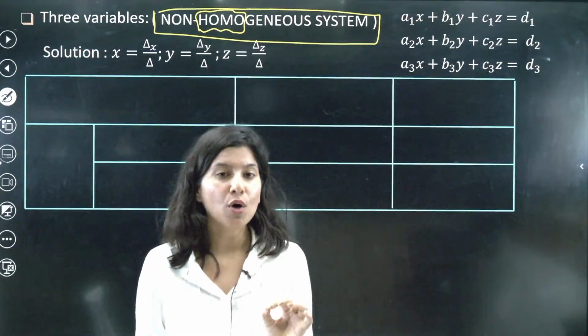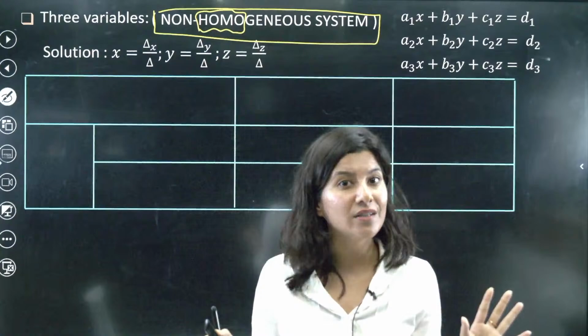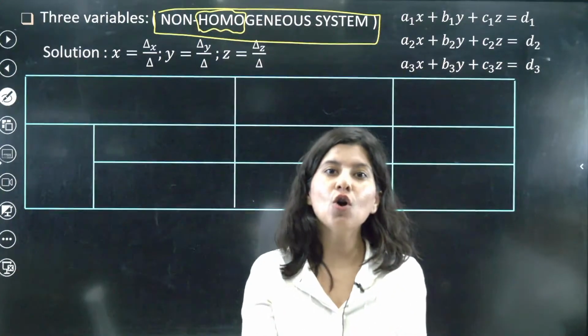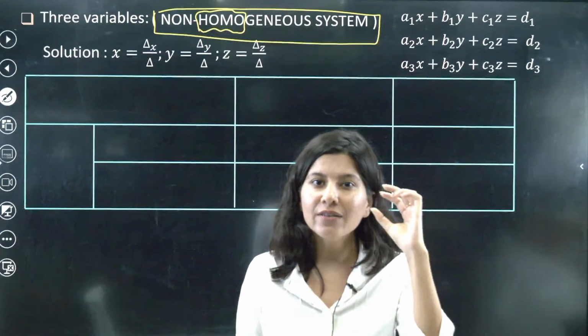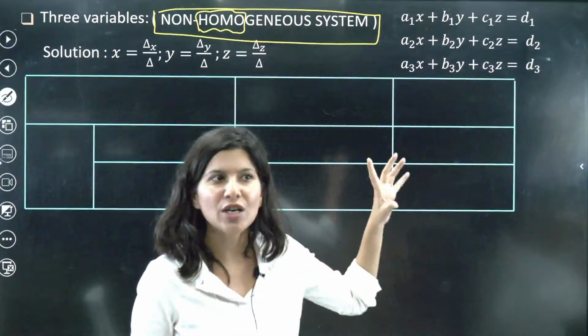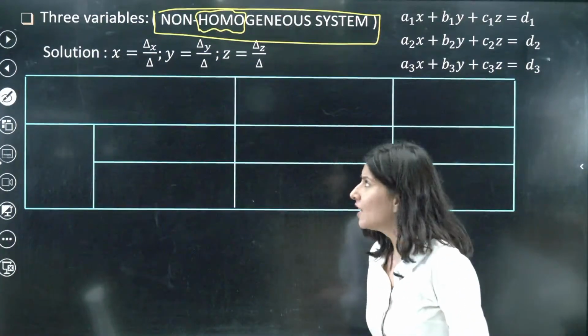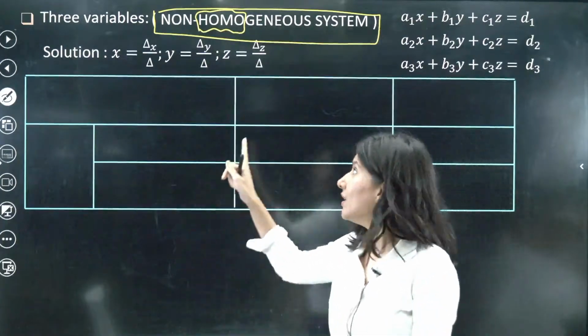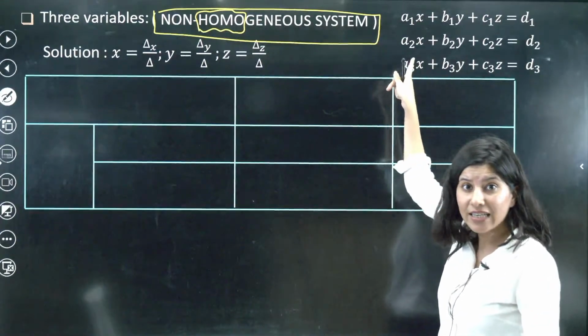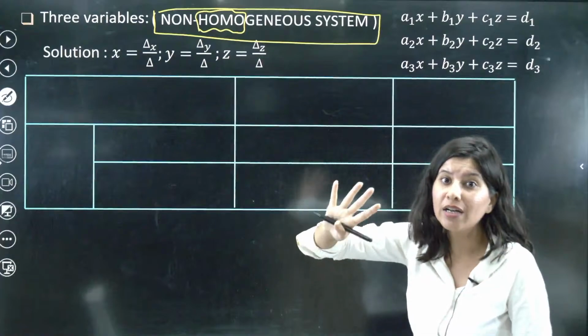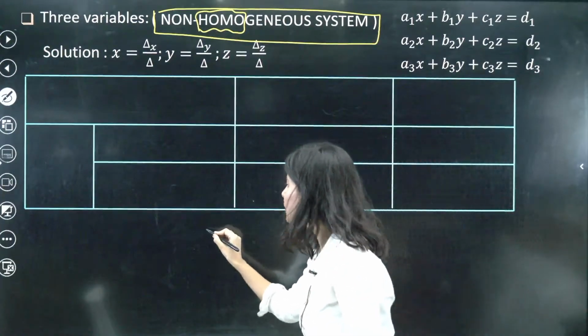Now I want your maximum attention over here. I will make the whole topic very easy and very easy to memorize also, just by using this particular table. I have already told you that regarding these 3 equations you have 4 determinants. What are those 4 determinants?